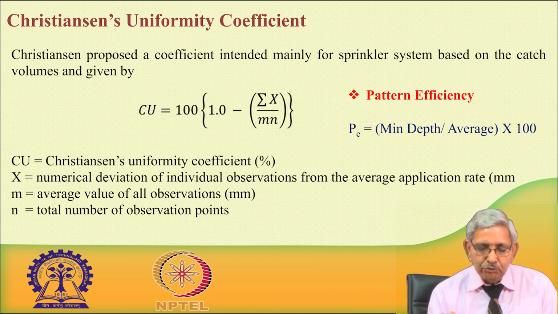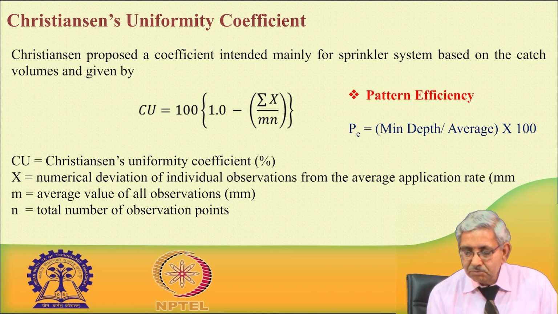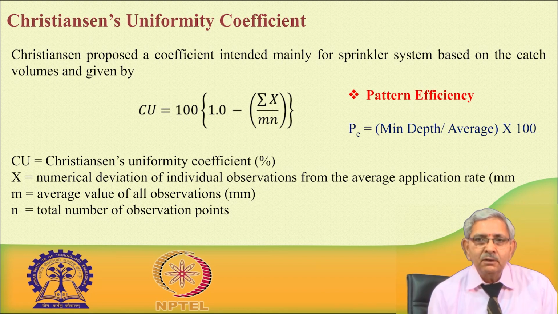So, CU will be calculated from the depth or volume of water of each equally spaced catch container, and from all these 25 samples we will get the mean value. The values are summed and divided by the number of samples. Then we will find out the deviation of individual values from the mean.